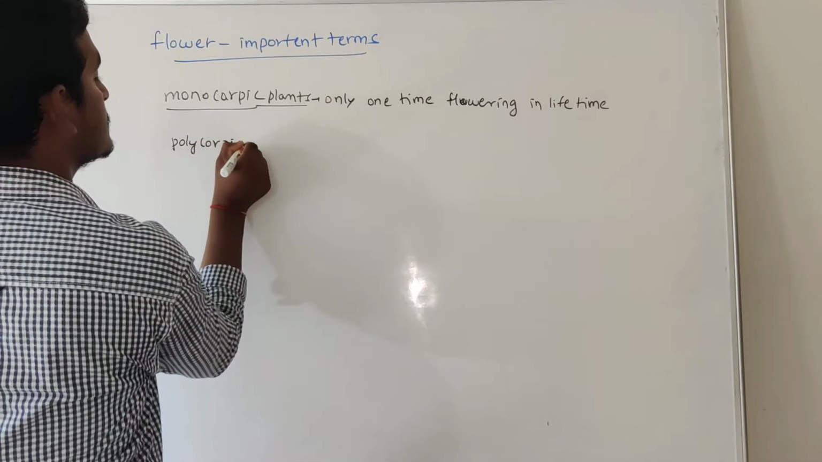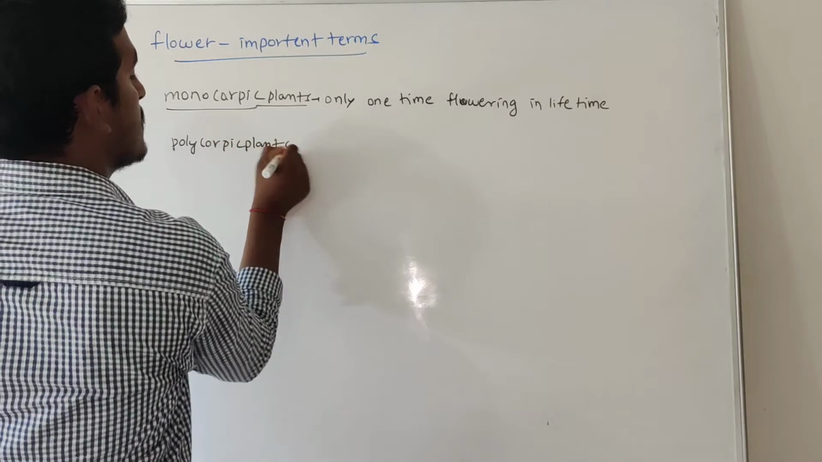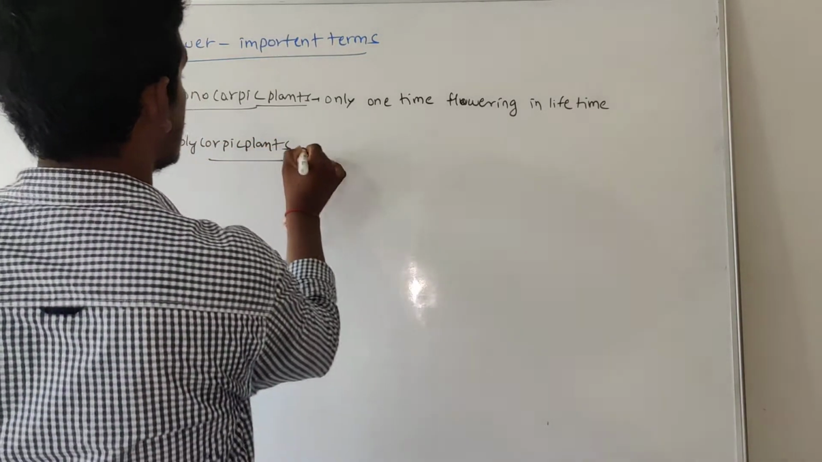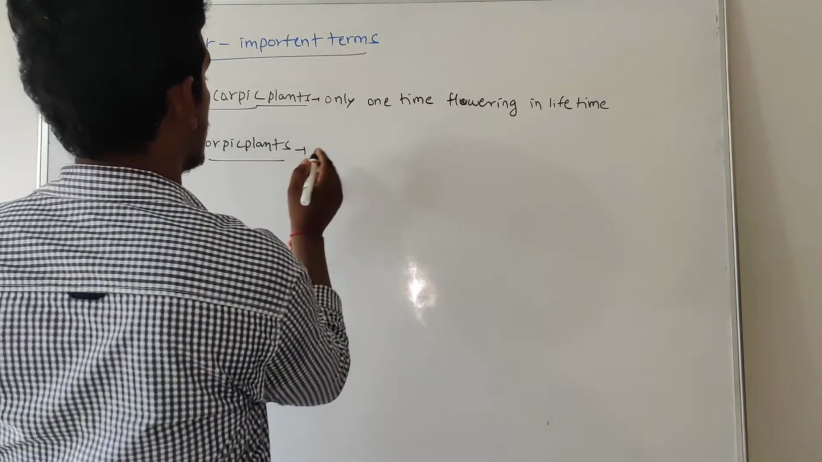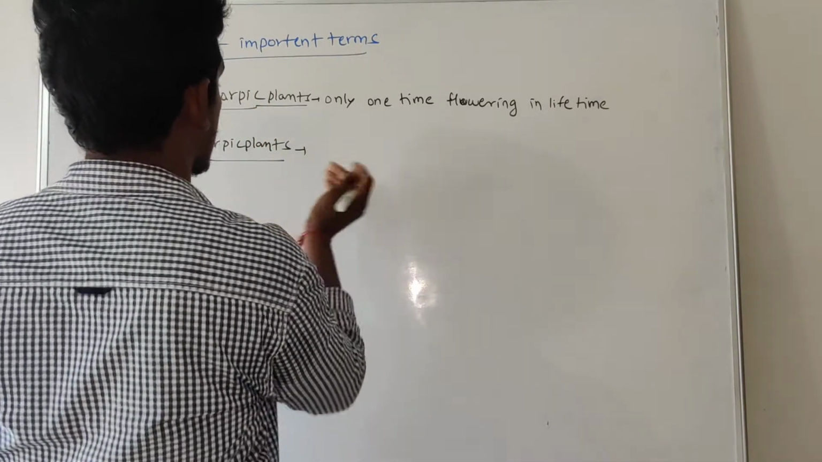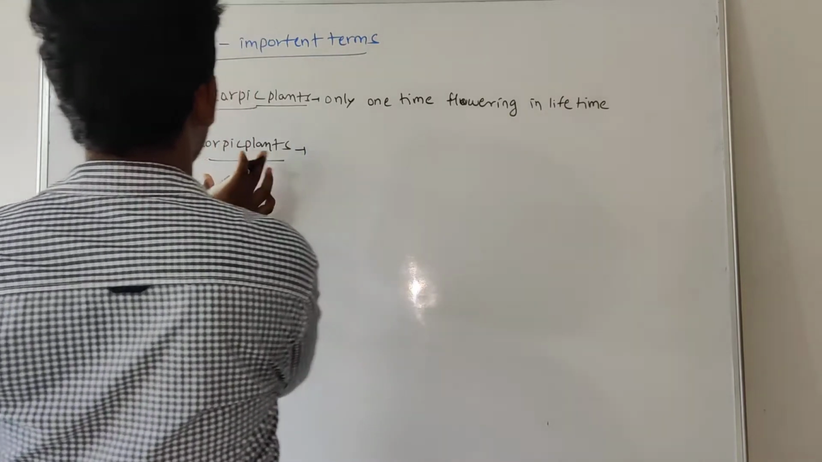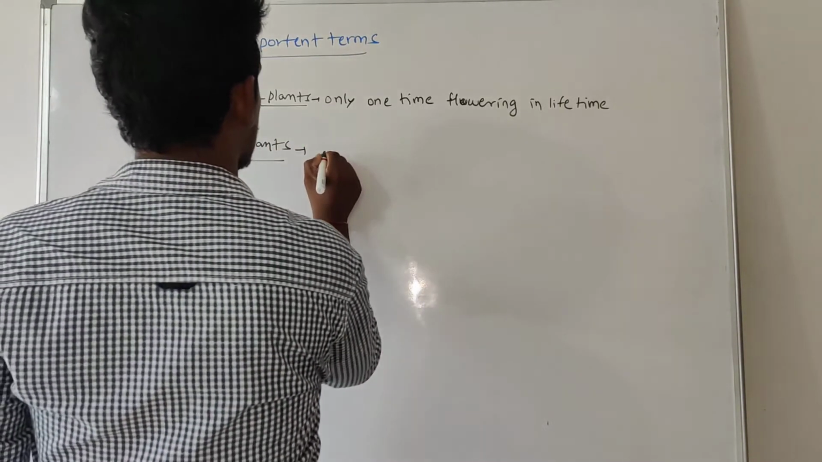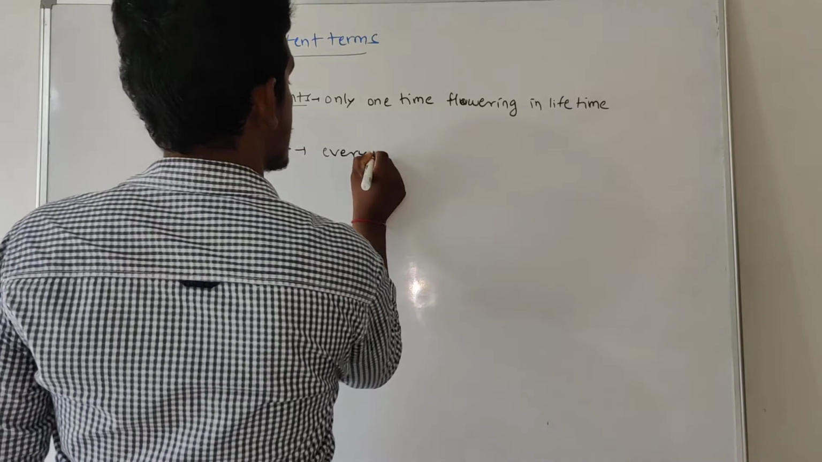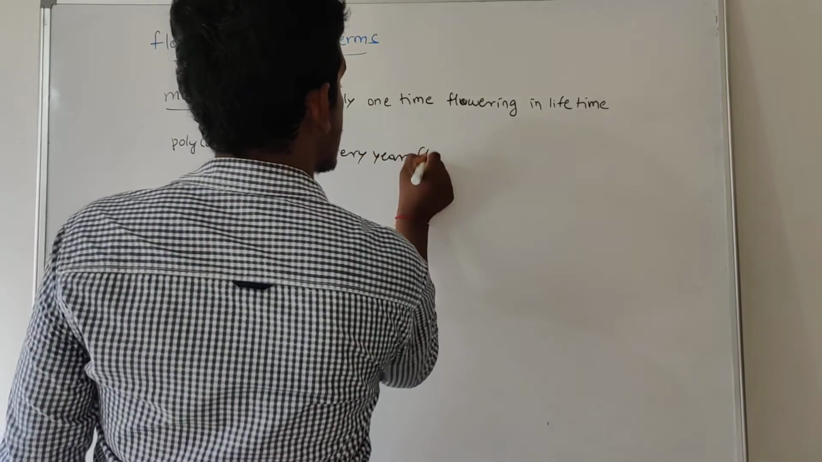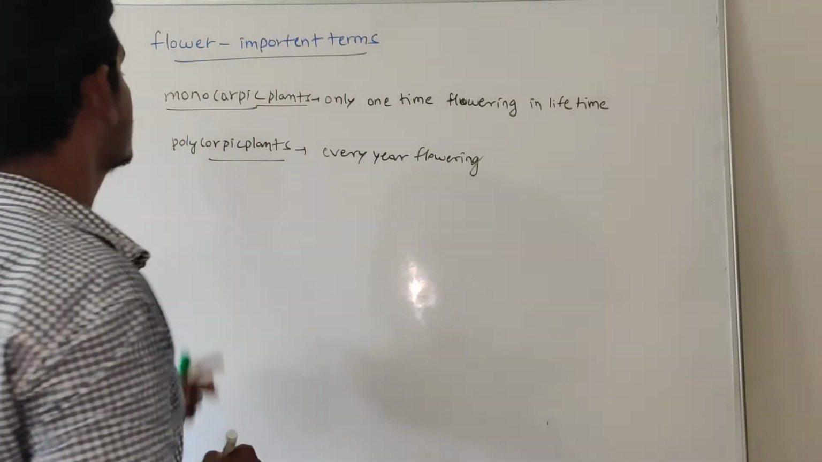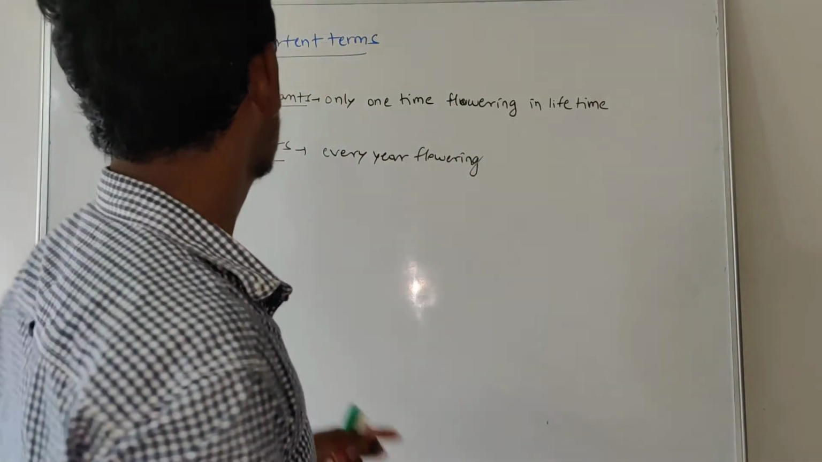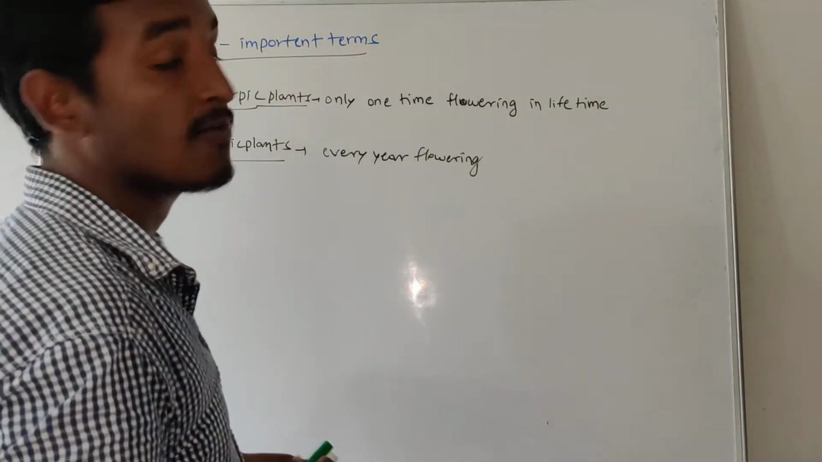So what about polycarpic plants? Polycarpic plants means they produce flowers every year, right? So year after year they will produce flowers. So what we call that is polycarpic plants, right?